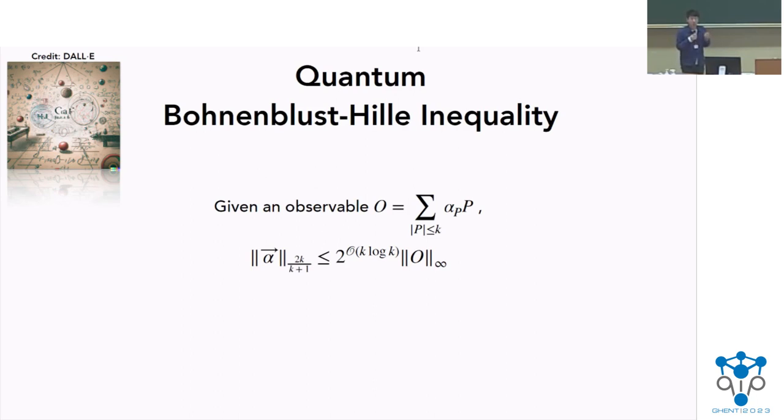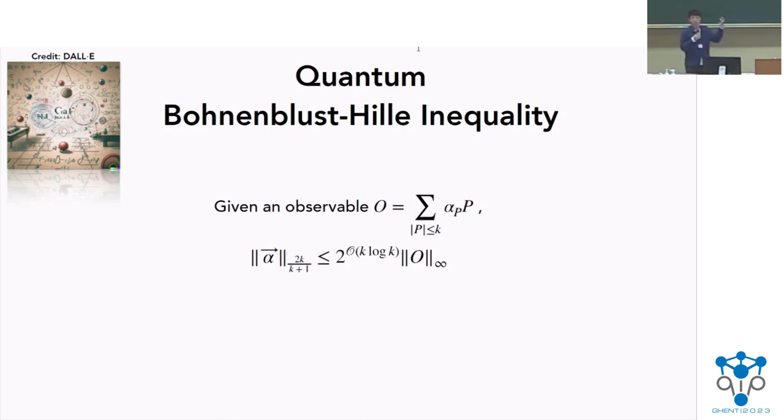And the quantum version essentially states the following. Suppose you are given an observable O that only consists of Pauli terms that act on at most k qubits. So you can see that it's essentially this low-weight observable that we've been looking at. Then when we treat the Pauli coefficient alpha as a long vector, this alpha vector, the 2k over k plus 1 norm of this vector would be upper bounded by the right-hand side.